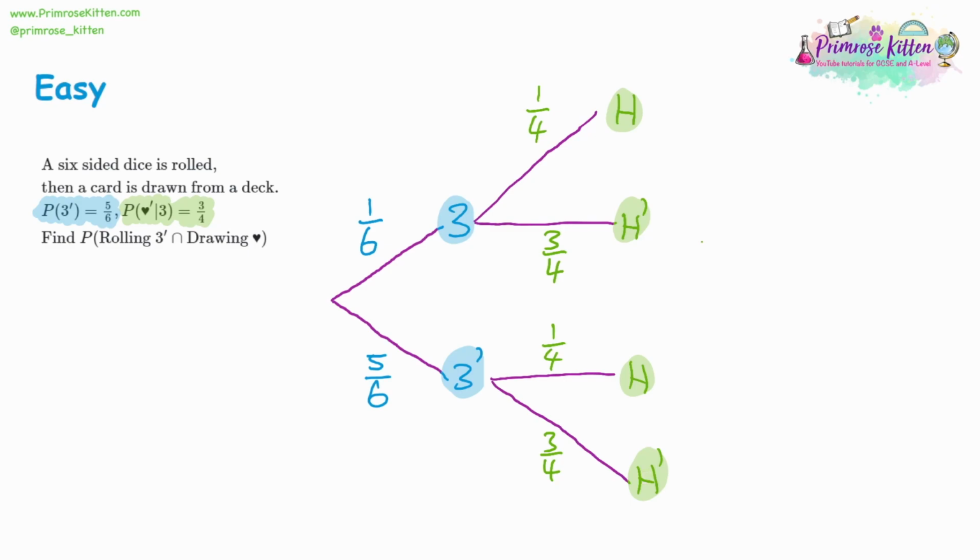What we're being asked for, we're not rolling a 3, and then we are drawing a heart. So let's look at the numbers on that route. We've got 5/6, we've got 1/4, times them together. 5 times 1 is 5, and 6 times 4 is 24. So we have a 5 out of 24 chance of not rolling a 3 and then drawing a heart.